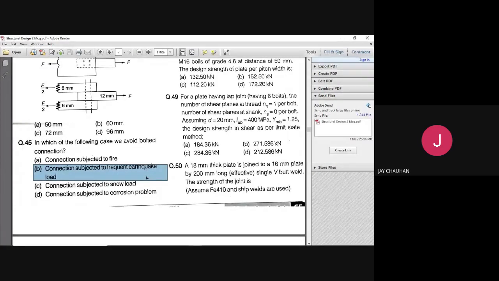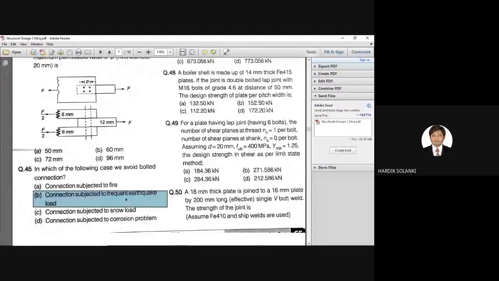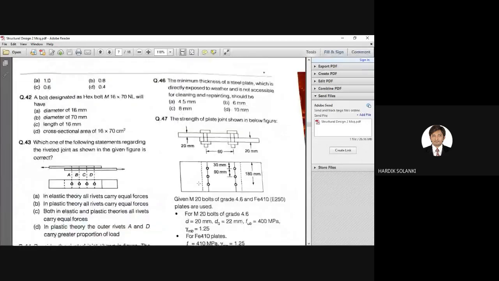Yes, sir. Because in an earthquake there are many vibrations, and due to vibrations the bolt will open. Exactly, right? Due to vibration, the bolt nuts will loosen up, so there are chances of failure. Your connection will get loose and there is a chance of failure. So in that case, we will not use the bolted connection. So the correct answer is option B. Question number 45, correct answer is option B.